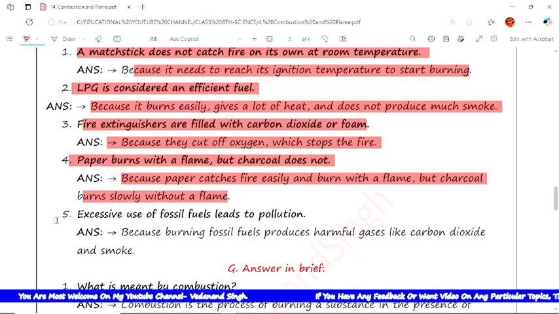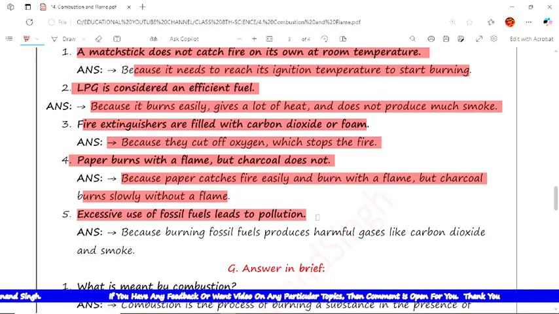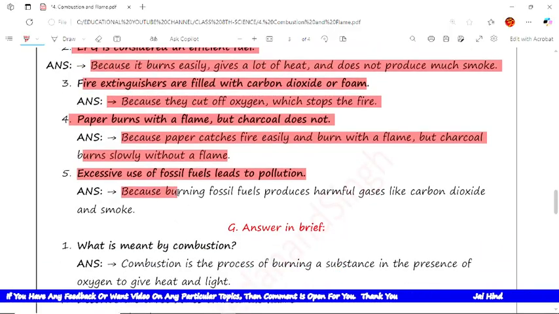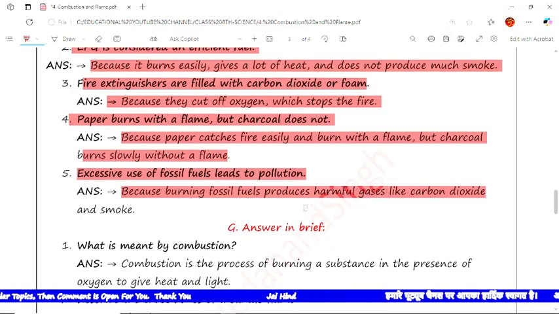Now the next statement is, excessive use of fossil fuels leads to pollution. The reason is that burning fossil fuel produces harmful gases like carbon dioxide and smoke.